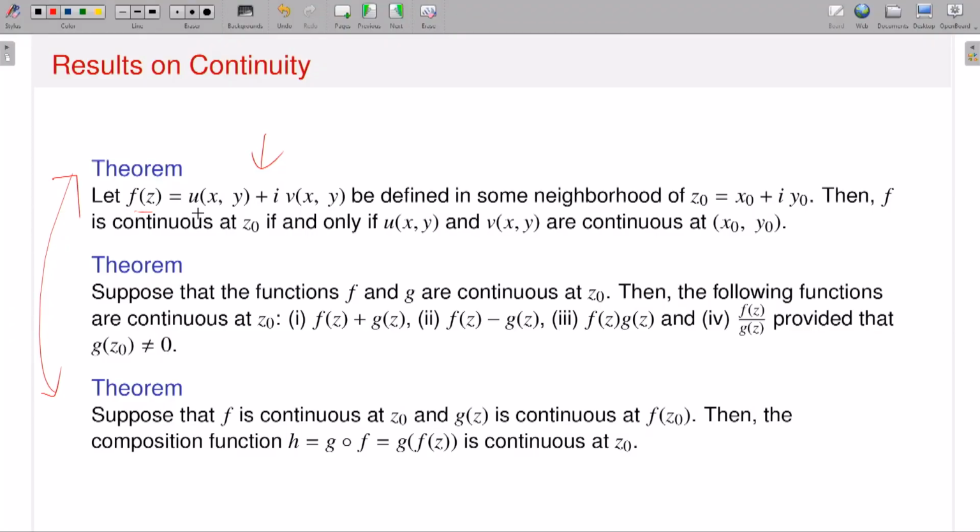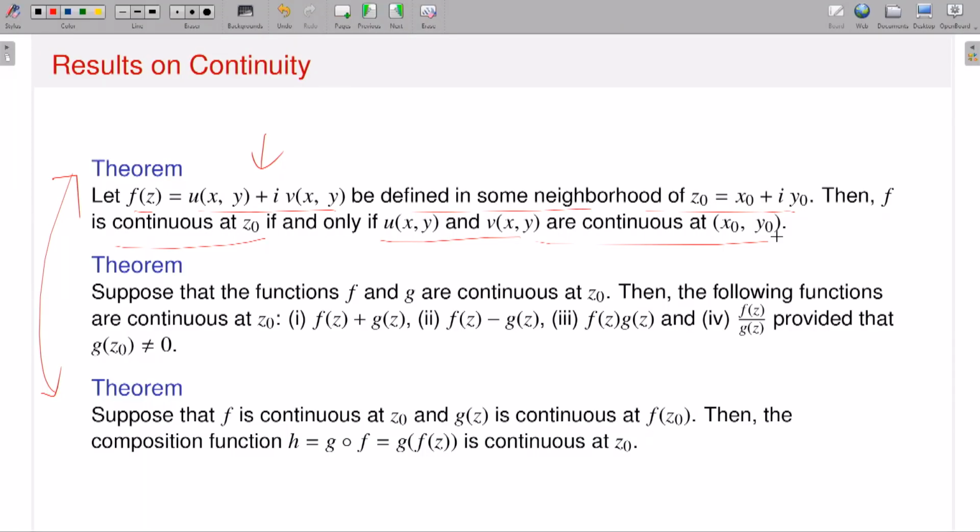Let f of z, which is u plus iv, be defined in a neighborhood of z naught. Then f is continuous at the point z naught if and only if the corresponding u and v are continuous at the point x naught comma y naught. The real part of f and the imaginary part of f are also continuous functions. Like the limit result I mentioned, you can easily prove that theorem. Similarly for continuity, you can also prove it. So it is very nice.